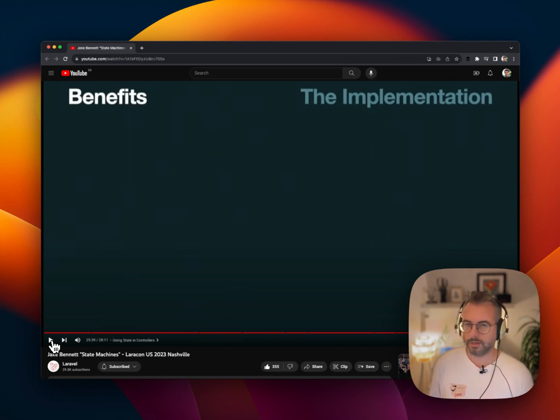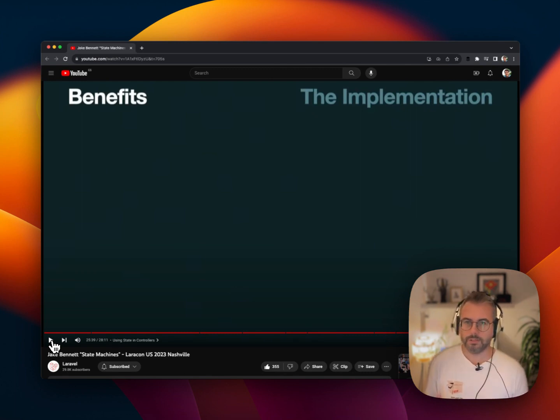So what kind of things will it apply to? Well, the example that Jake uses is of an invoice that's getting paid, and that invoice might be in a few states. It might be already paid, it might be unpaid, it might be that it's been cancelled off and then somebody tries to pay. And there's different behavior that needs to happen in those different circumstances.